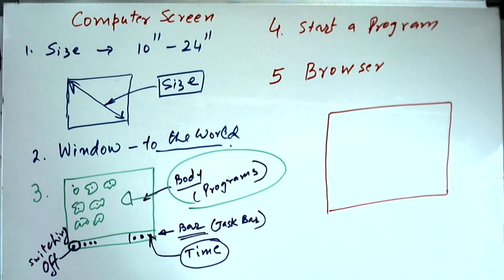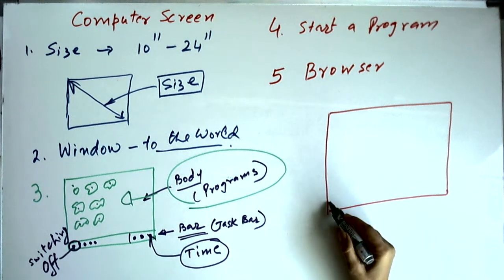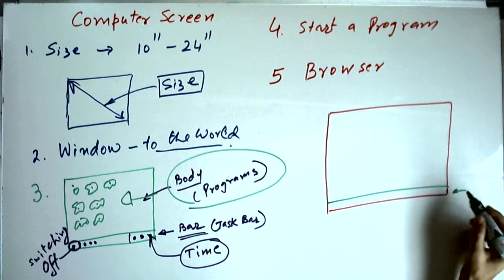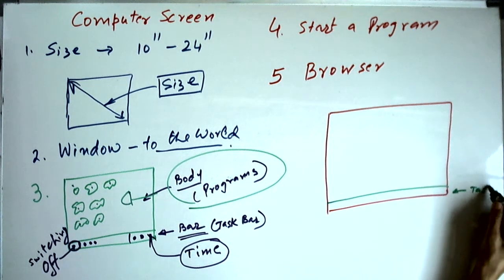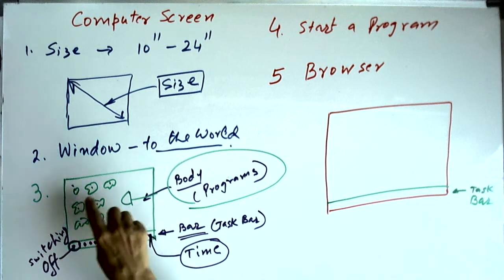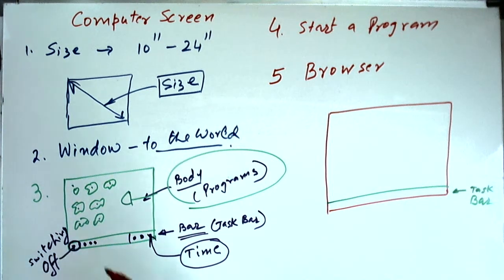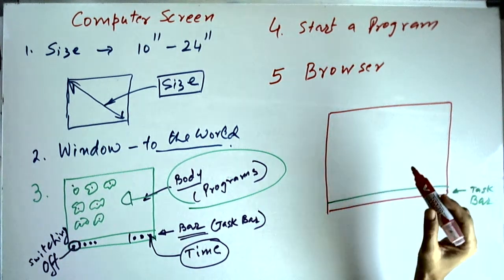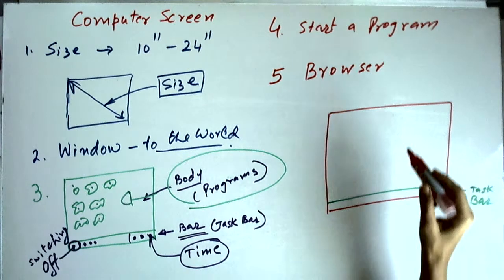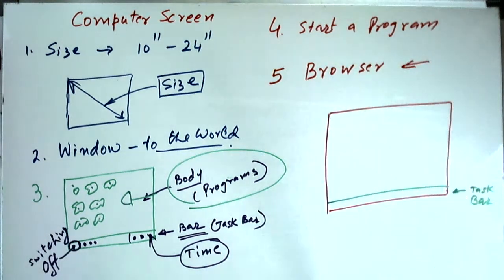And when you start a program, then the screen will change and the screen will become like this. So what will happen is that the bottom bar will remain unchanged. So this starting bar will still be there, the task bar will still be there, but all these programs will disappear now. So all these programs which I have mentioned here, they will disappear from here. And then what will happen is that you will get a screen according to this program, because we have started the browser program.